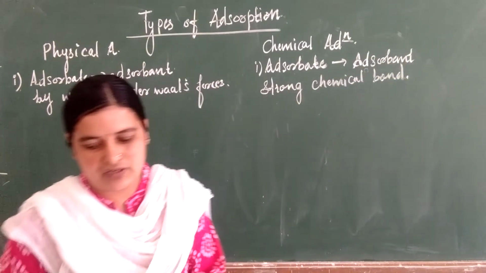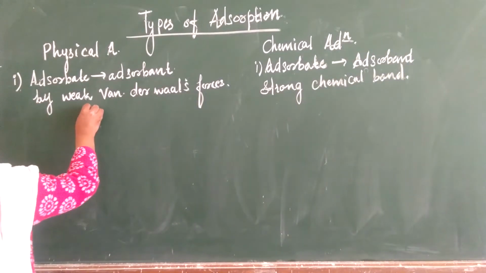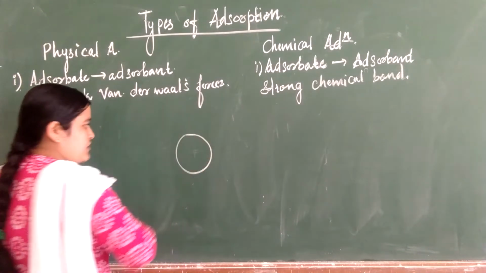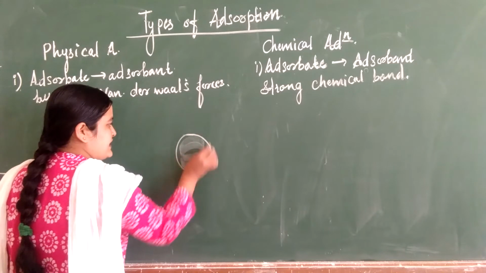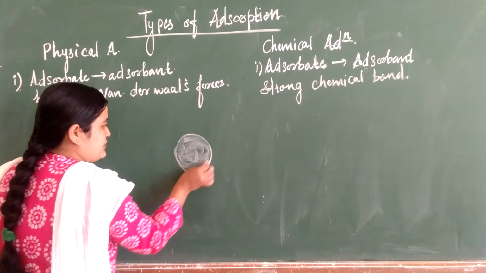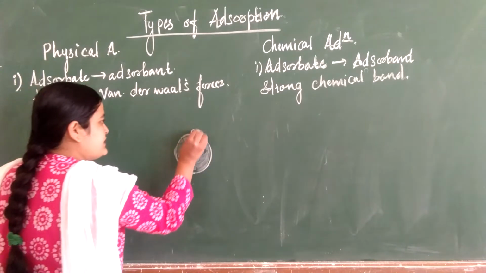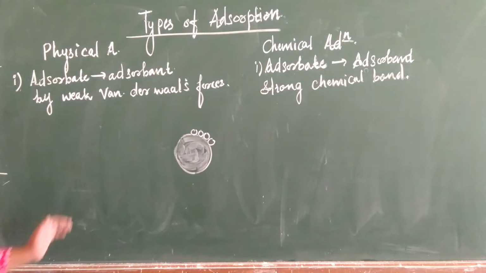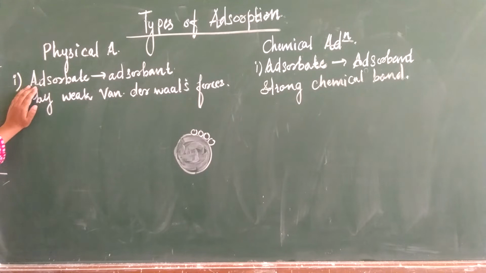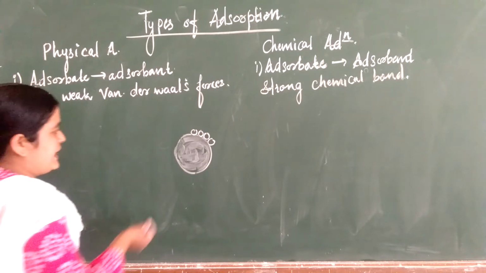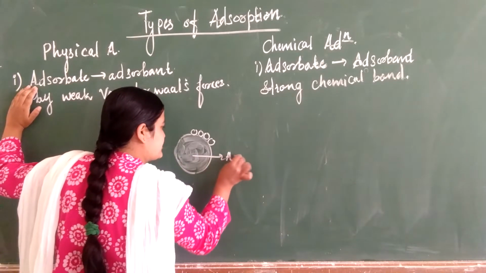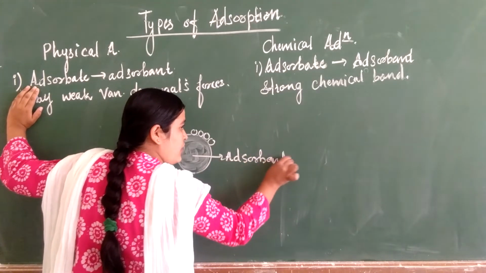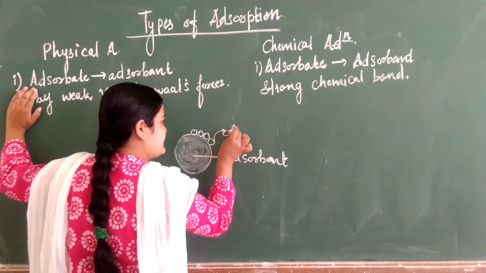So what does this say? Consider a solid surface on which molecules get adsorbed. This is our adsorbent, and on it the adsorbate is present.